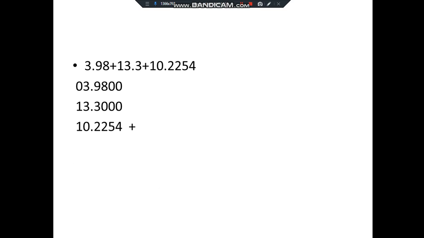Next question, see here a decimal part. How to solve these kind of questions? When you have decimal points in your questions, first balance the numbers, then add, otherwise you'll go wrong with the answers. Okay, so you have to balance like this, like 3.9850, because we have 4 digits in our third number. Okay, so we have to do like that and add the numbers.